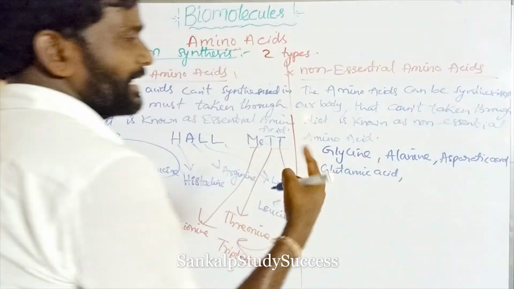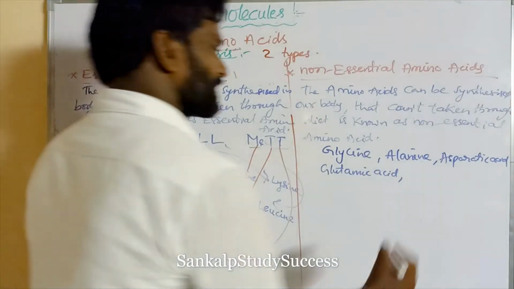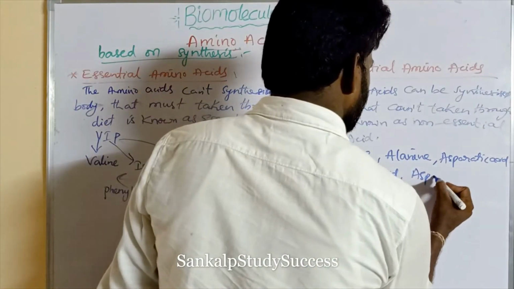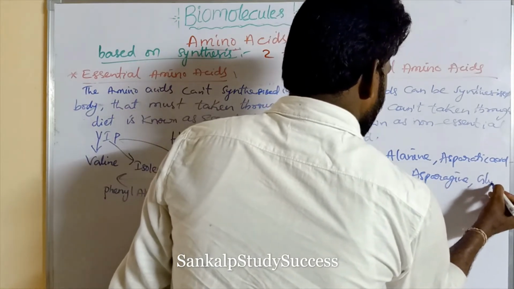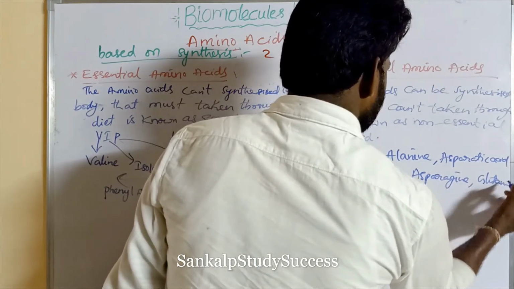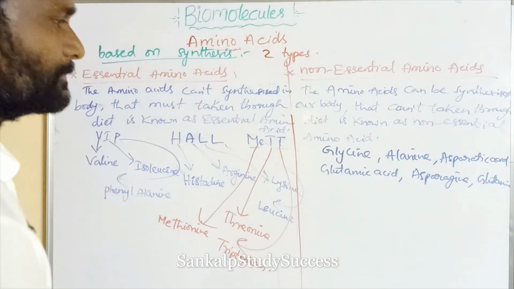Glycine, alanine, aspartic acid, glutamic acid, asparagine, and glutamine. So 7 is over.